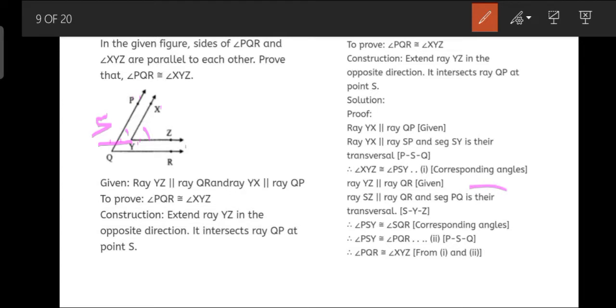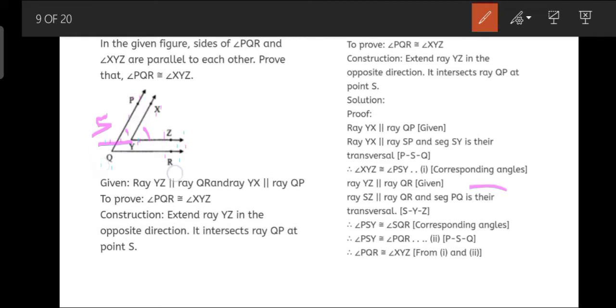So now, as we have related these two sides, we're going to relate these other two sides. We can see that ray YZ is parallel to ray QR. So ray SZ is parallel to ray QR. Where is SZ?